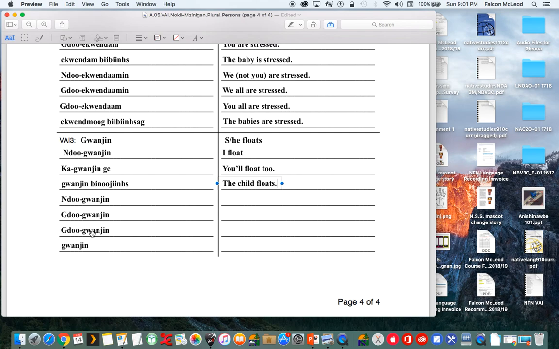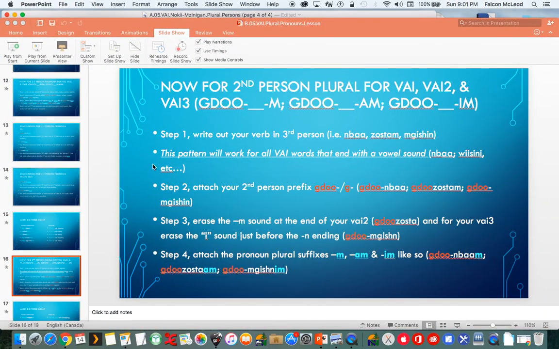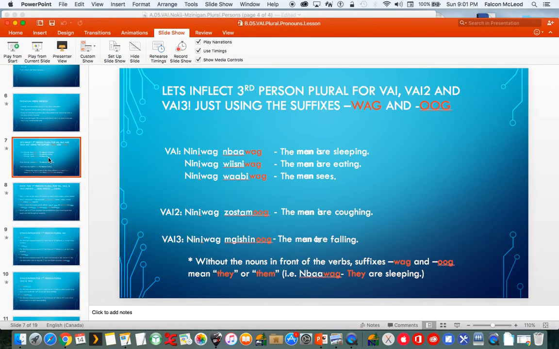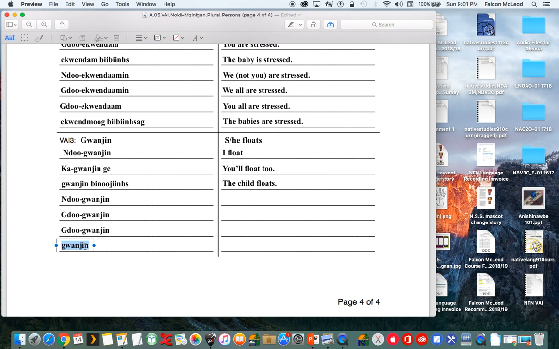So let's do the they or them. Slide 7. So we're adding ook to the end and getting rid of that I. So get rid of the I, add in ug, and then benojis, and then pluralize with ag. Guanj nok bibi benoji sug. The children float.